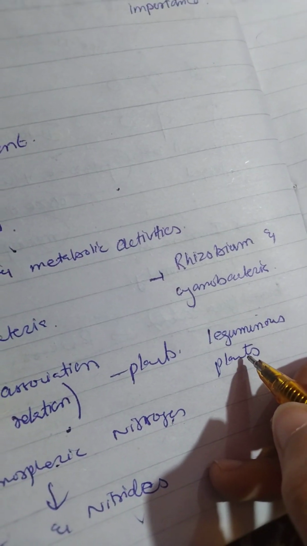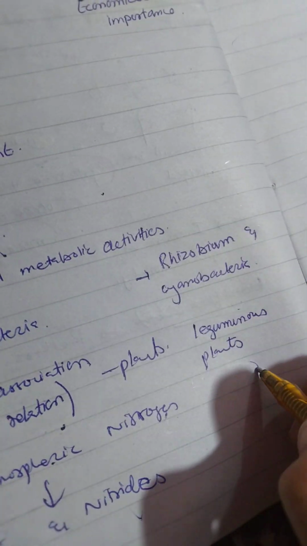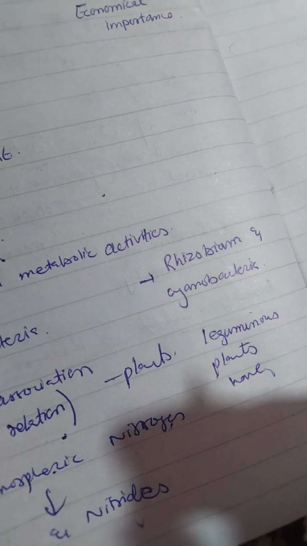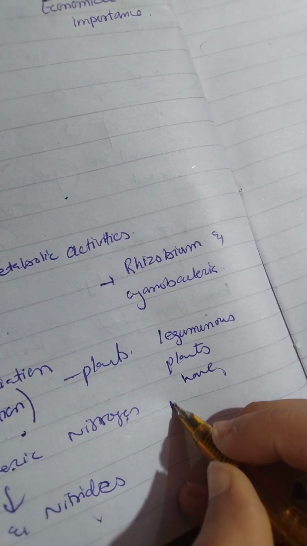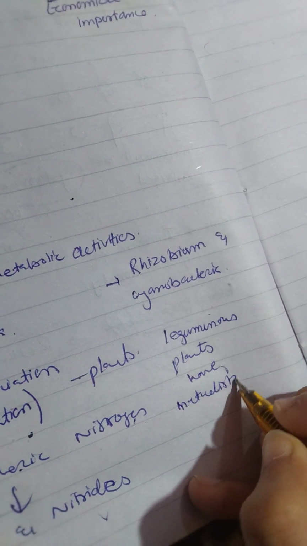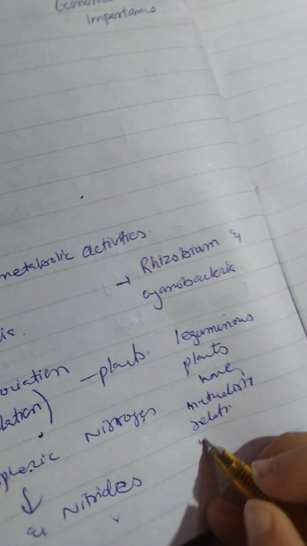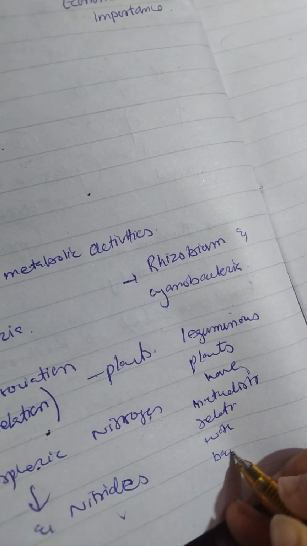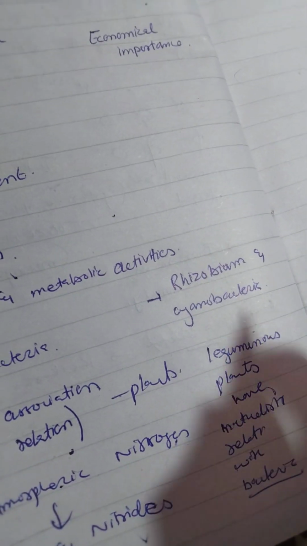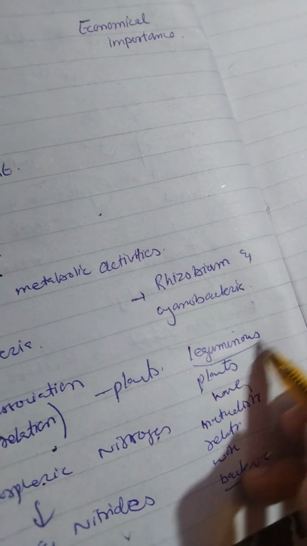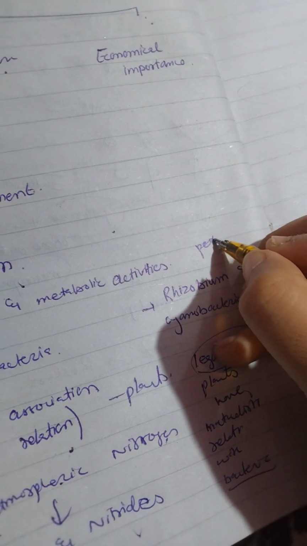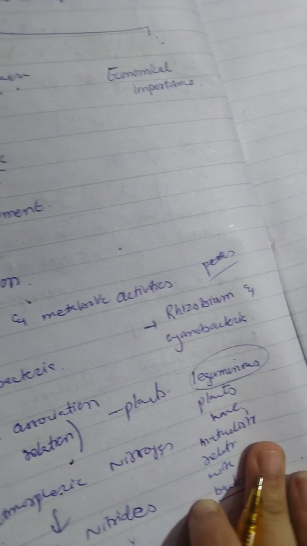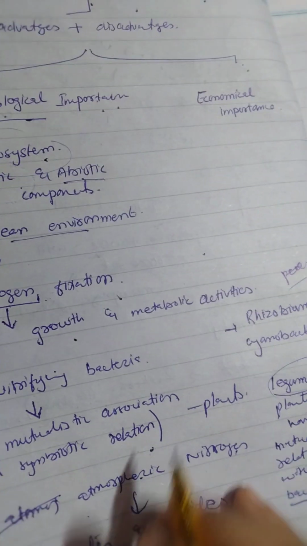Some leguminous plants have a mutualistic relation with bacteria. The bacteria live in the nodules of the leguminous plants. Now what are leguminous plants? For example we have pea, the plants which have a pod covering. These are leguminous plants. I hope this nitrogen fixation is clear to you.